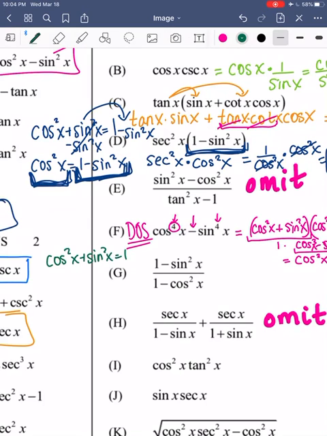Okay, so I want to try to get this first one to manipulate to look like the numerator. Okay, so I want to subtract the sine squared. So then I'm going to replace the 1 minus sine squared with cosine squared x. Okay, and so then I want to subtract the cosine, so I'm going to replace 1 minus cosine squared with sine squared.